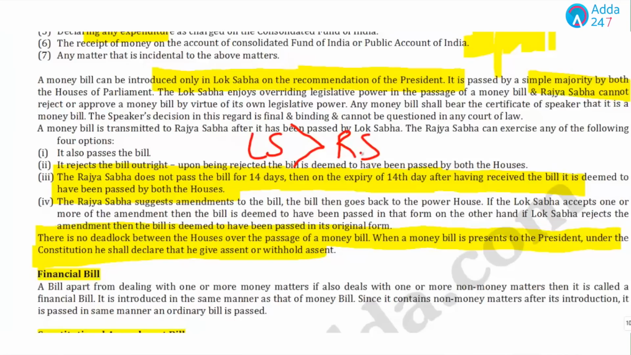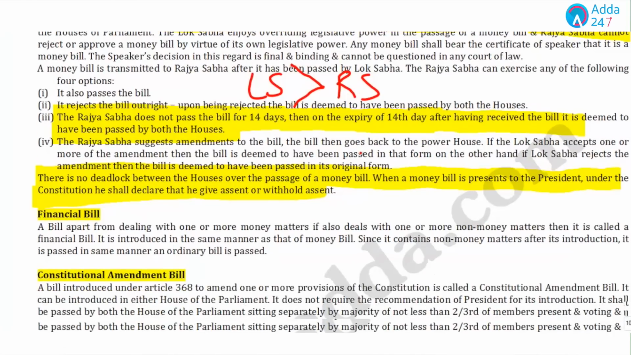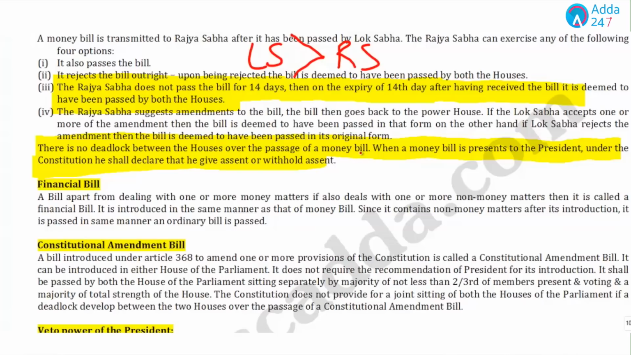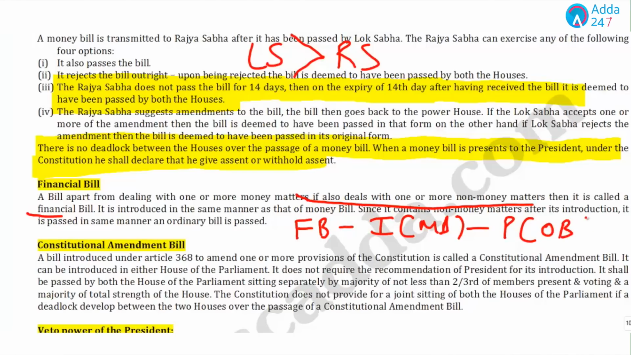Now, if we talk about the financial bill: a bill that, apart from dealing with one or more money matters, also deals with some non-money matters, is termed a financial bill. One important point related to the financial bill is that it is introduced in the way of a money bill, but it is passed in the way of an ordinary bill. That means it will be introduced in Lok Sabha only, but for passing it, Lok Sabha and Rajya Sabha have equal powers.